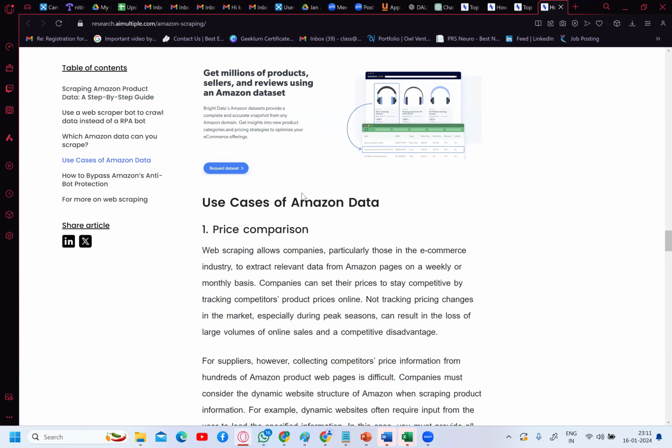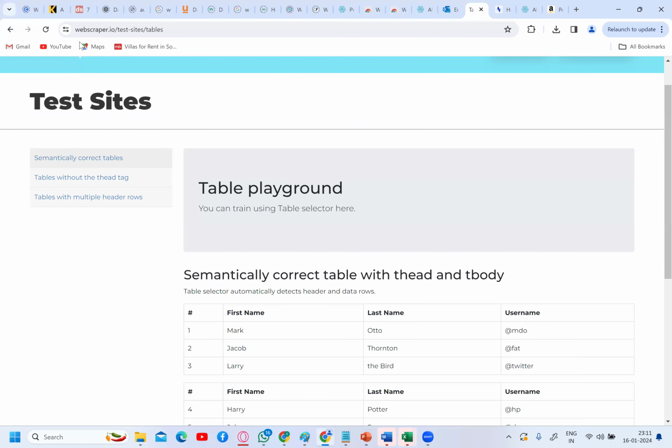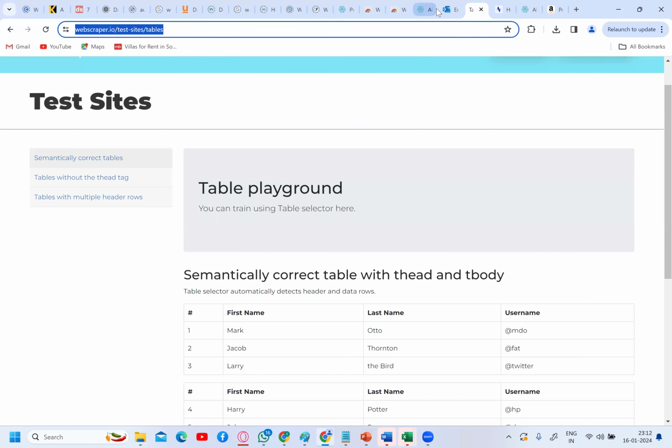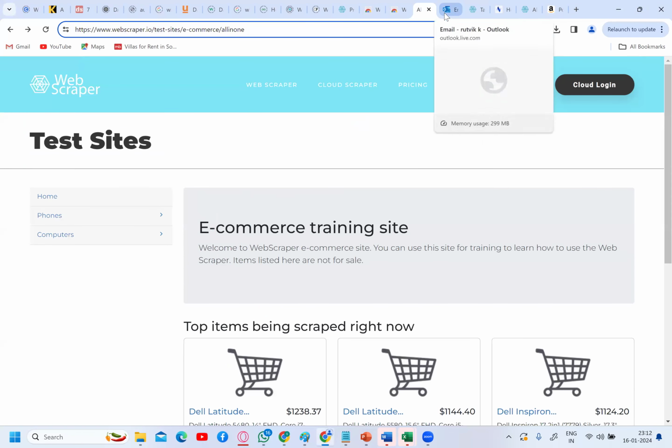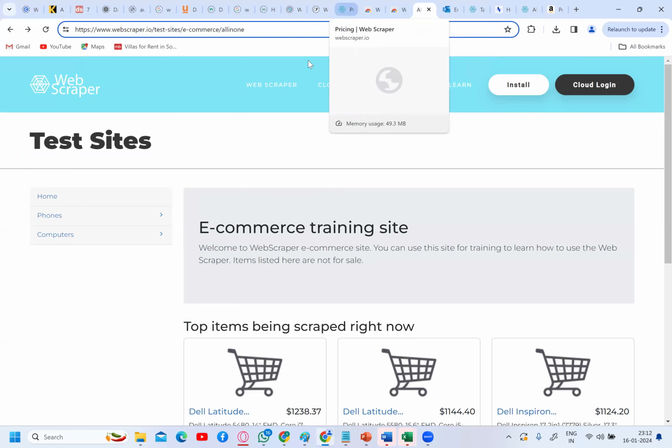I got a question from Harish: Sir, can we scrape the Amazon website? Yes, you can do it. See, Web Scraper is a very powerful tool. You can use Web Scraper to scrape any complex website. Just go to the Web Scraper website. Any complex website you can use, so there is no problem.